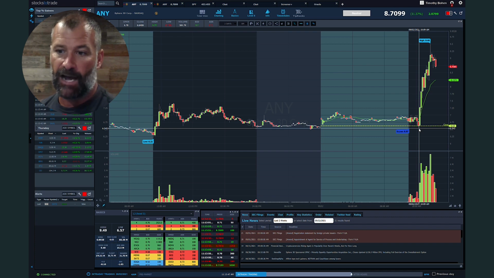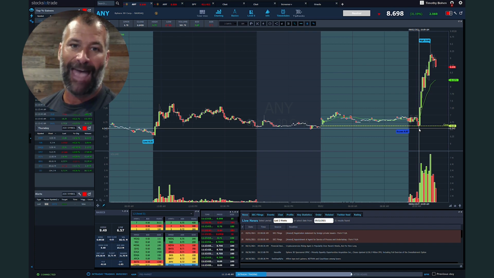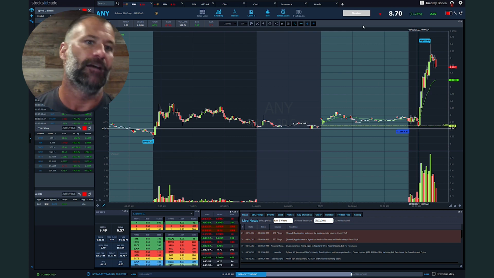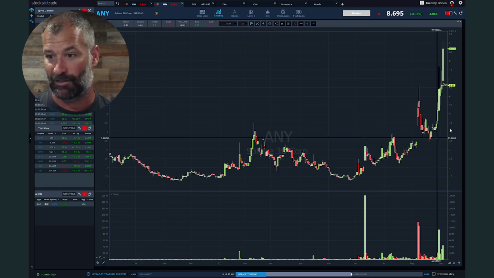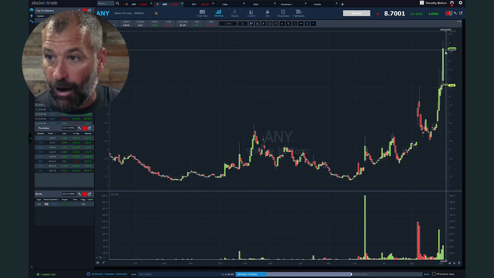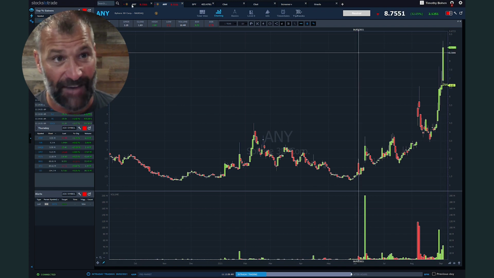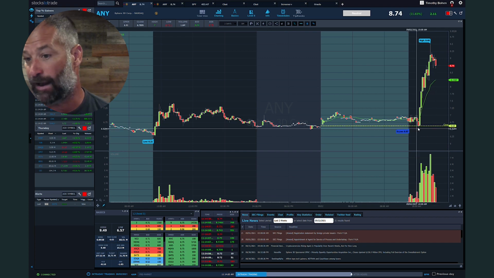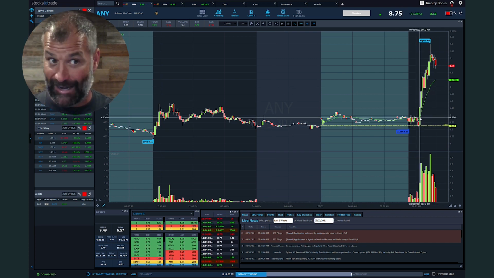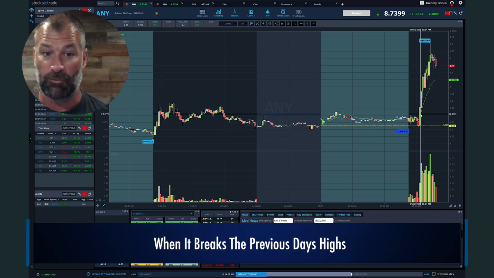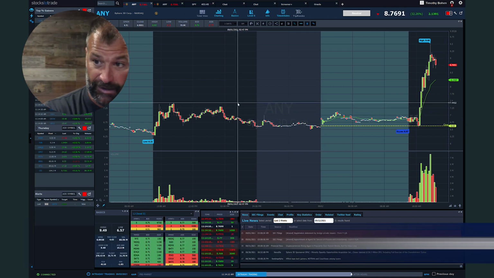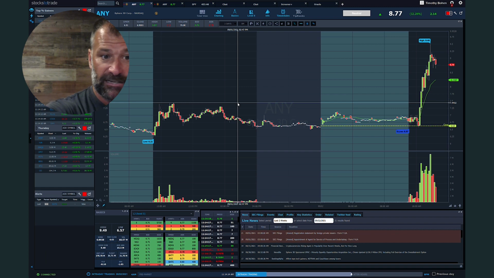Then what that does, that red open, that weak open, lures in shorts because they're guessing it's first red day. And again, a stock like ANY, look at this run from 4 all the way up to 7. People think, okay, it's time for the pullback. Then when it goes back green, they get scared. Then when you break that previous day's highs, which I think is the best entry on ANY, so now you've got